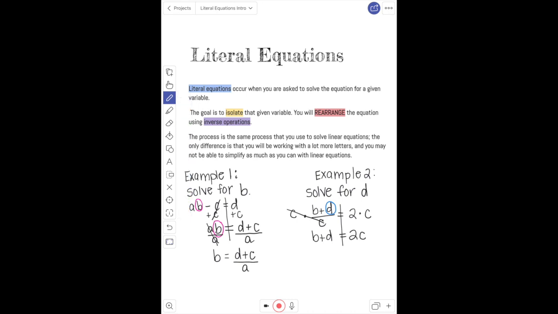Again, we're solving for d. So I'm going to subtract b now because that b is positive. And that's going to leave me with d equals 2c minus b. So literal equations are simply rearranging your problem so that you're isolating one particular variable that you would like to use later, particularly if it's for a formula or anything like that.